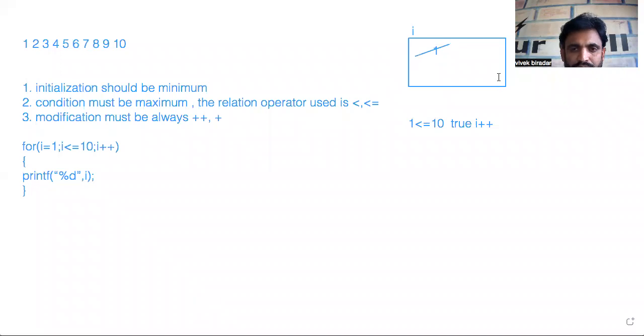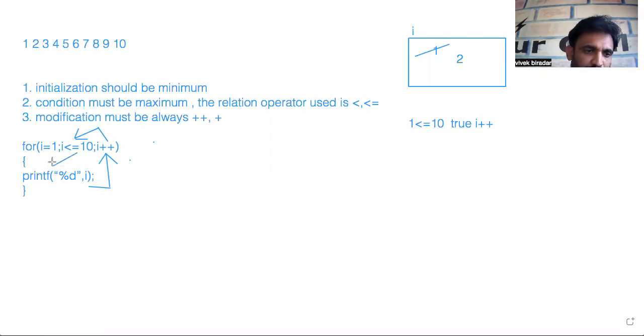After executing the set of statements, it returns back to I plus plus, and after modifying the value of I, it returns to the condition to check whether the condition is true or false. As the condition is true, again it will enter into the block.